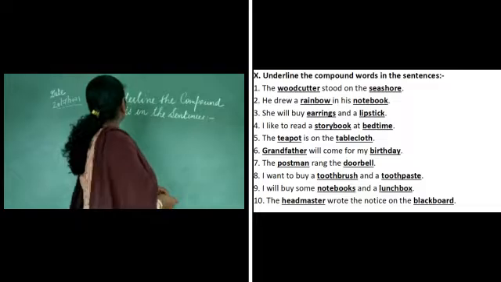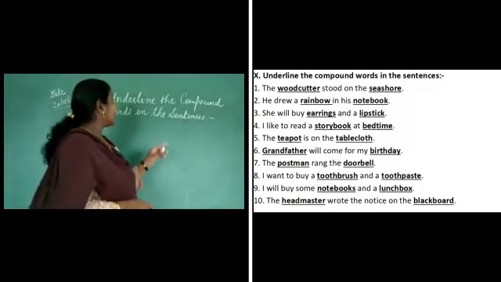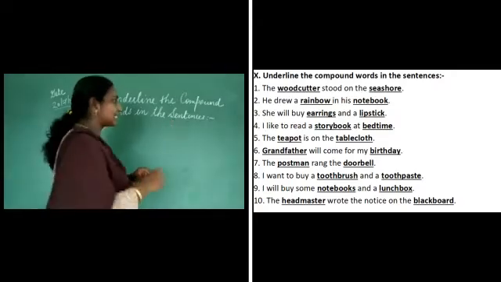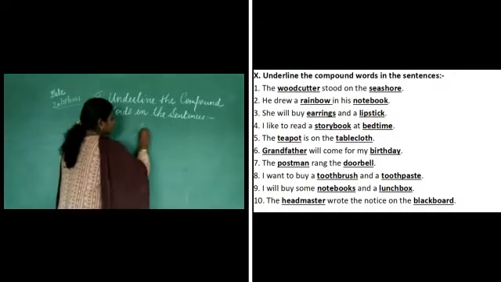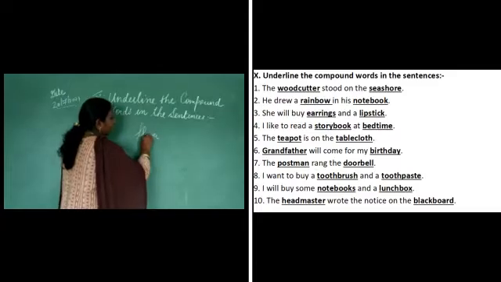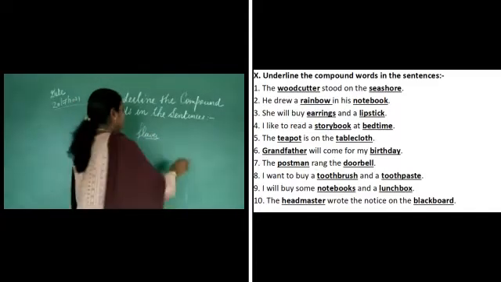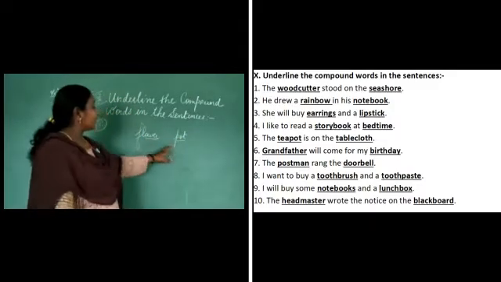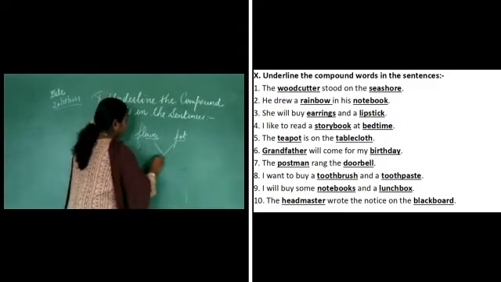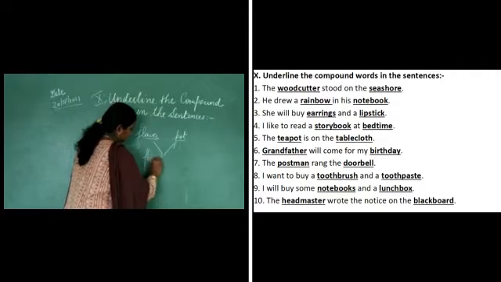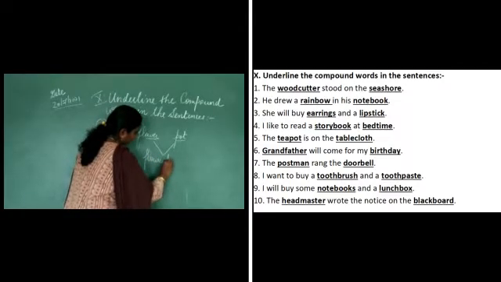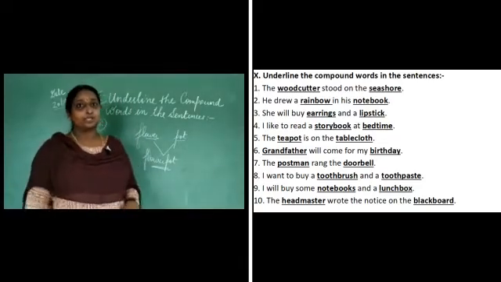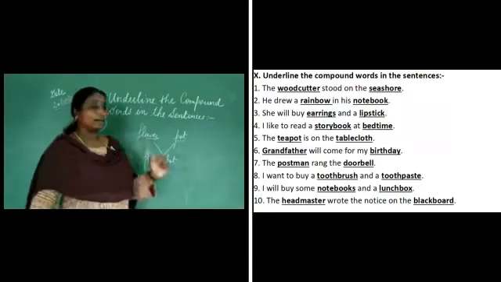Now children, moving to the 10th question, underline the compound words in the sentences. So what is a compound word? I will just tell you this. Suppose a word is like this, flower, and another word is pot. When you combine these two words, it forms a new word known as a compound word. So here you have to underline the compound words.